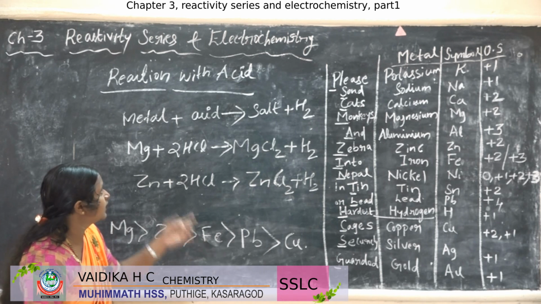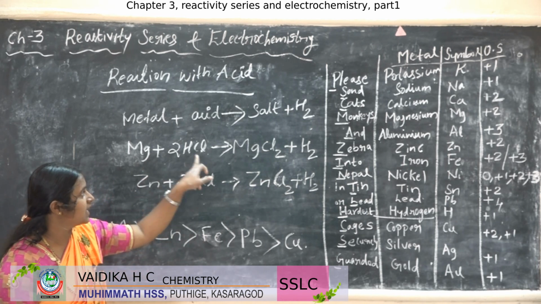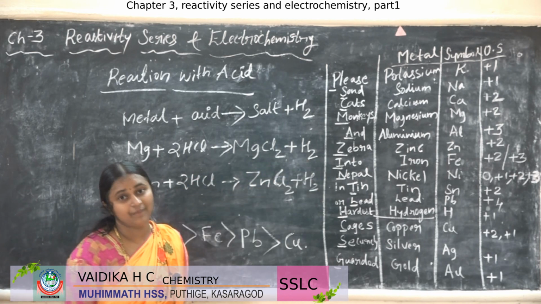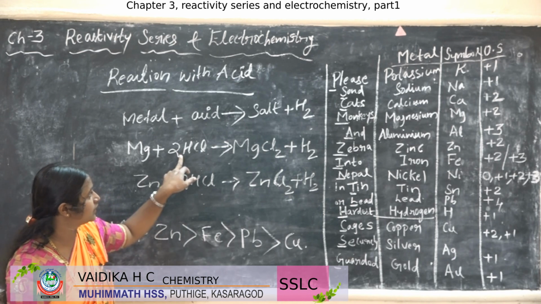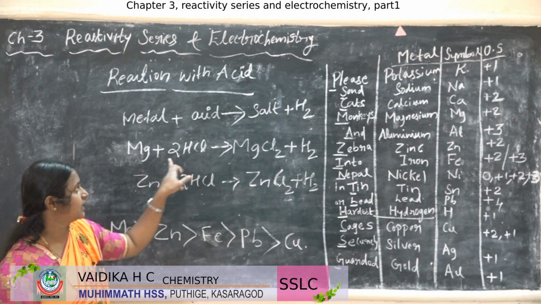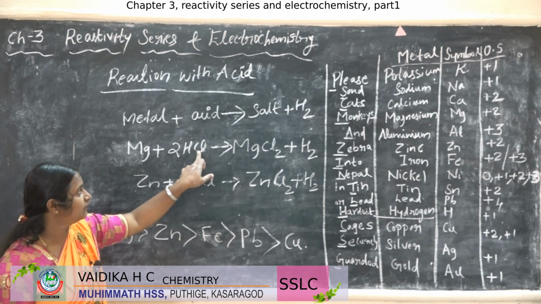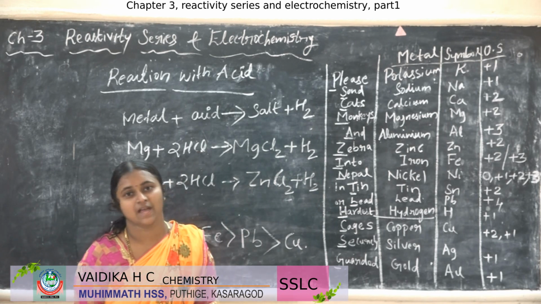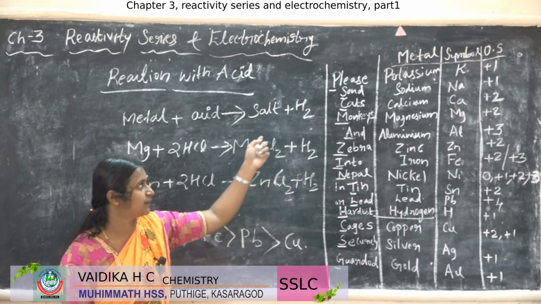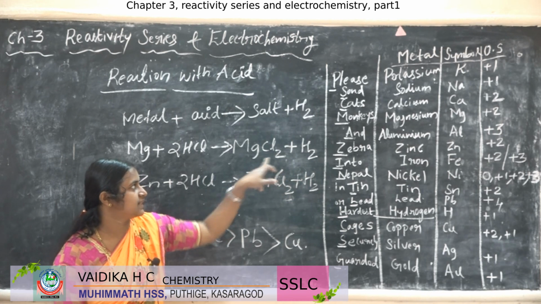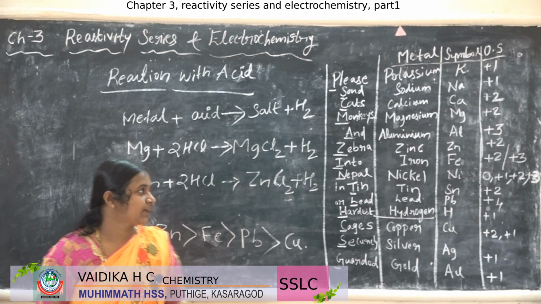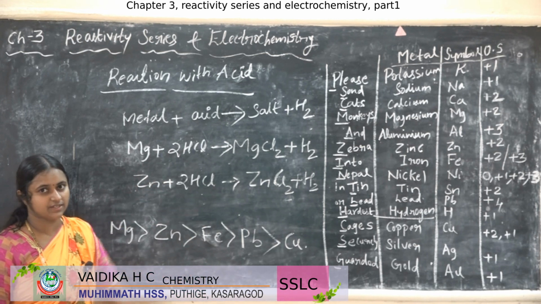Okay, so let us take some examples. Magnesium reacts with the hydrochloric acid, gives magnesium chloride salt and also the hydrogen gas. So how was this MgCl2 formed? Magnesium and Cl from HCl. Two HCl molecules are there, so it will give the 2 Cl minus ions. So MgCl2: Mg has the oxidation state +2 and Cl has -1. So interchanging those, we will get MgCl2. Right. If you consider another, zinc, it will also give zinc chloride.